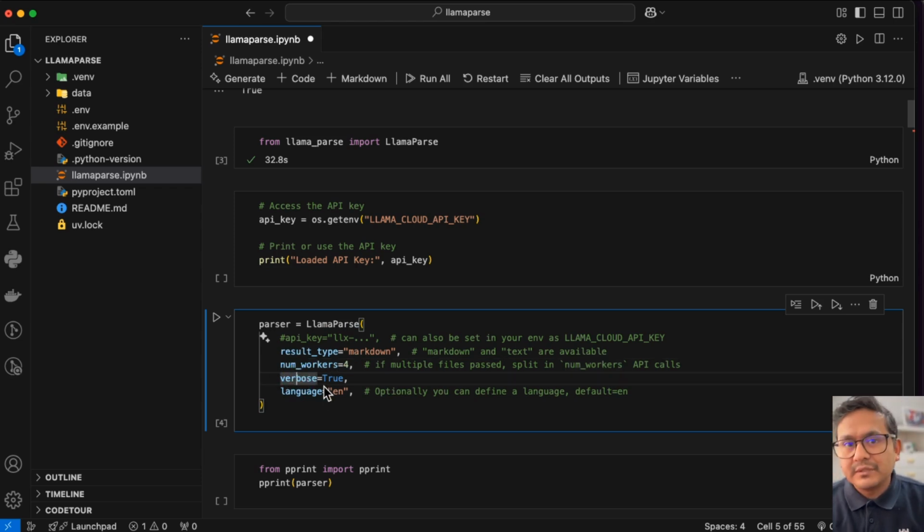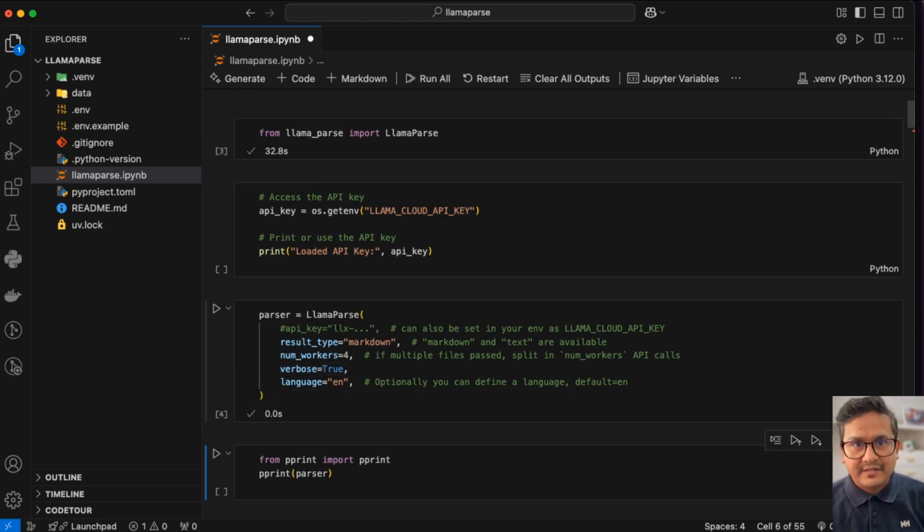Progress bar watch equals true if you want to see the things there, and the language. So optionally you can define a language. The default is English, right? So if you pass this, that's it. You have the parser now.